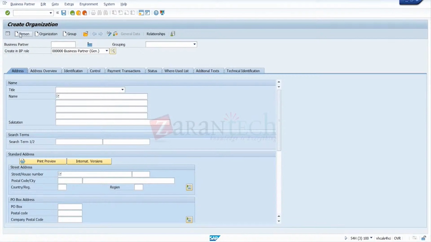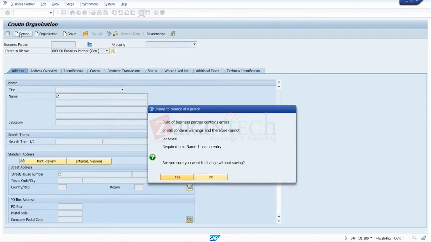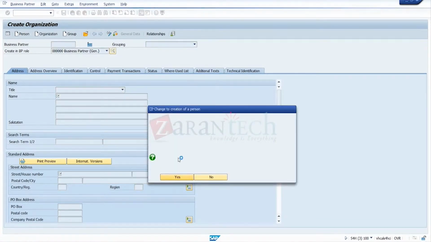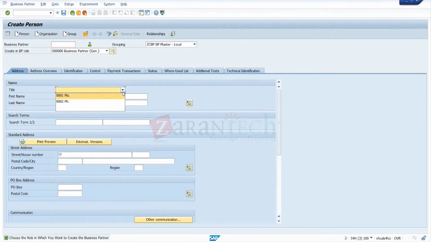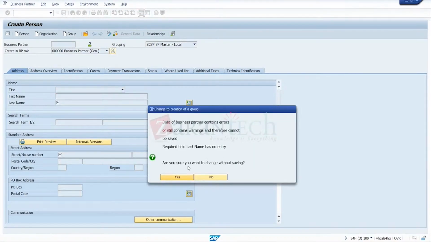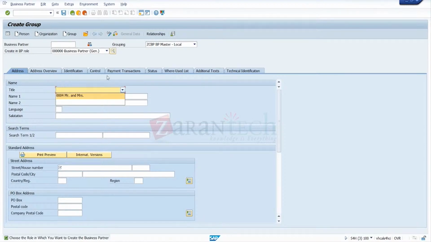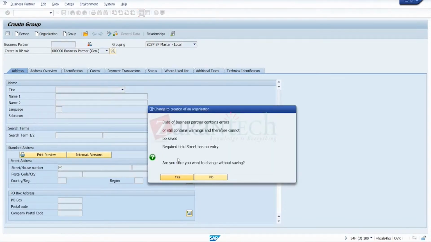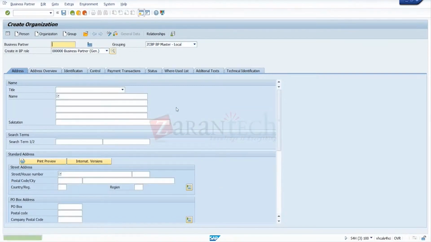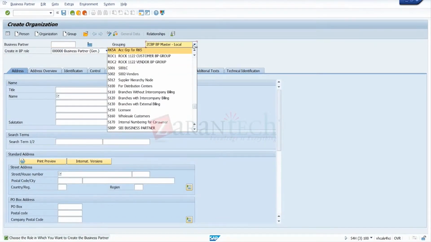If you go for person as a customer, then in the title we get Mr., Mrs. If you go for group, we'll get some more titles here. The title will be like this. Oh, it's a difference. This title changes when we change the person, organization or group. Go for organization. Take our group, that is RKSA.